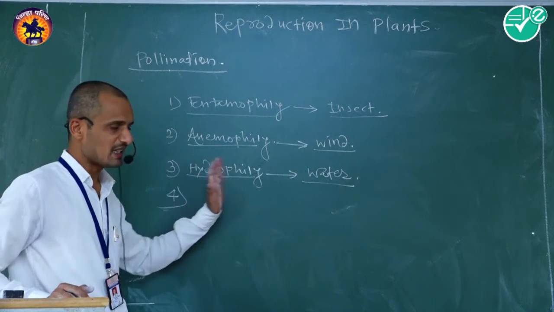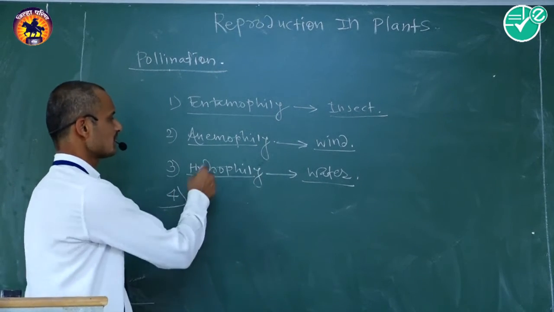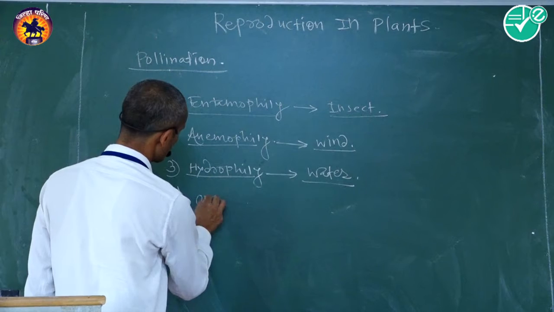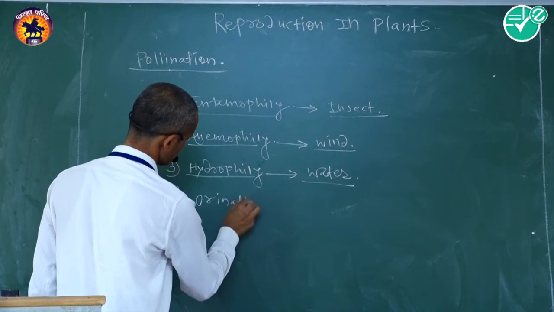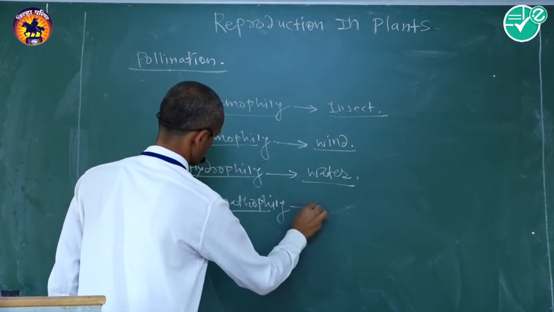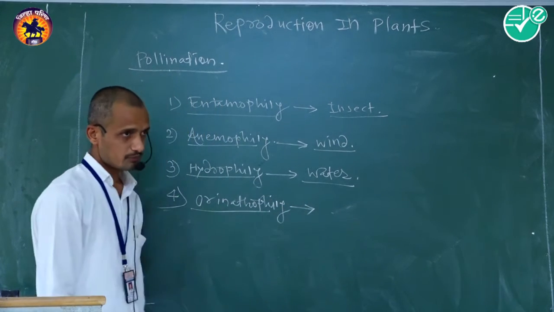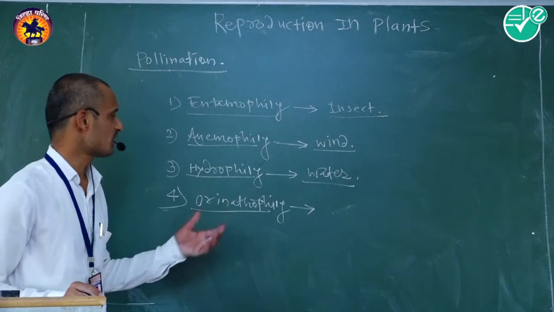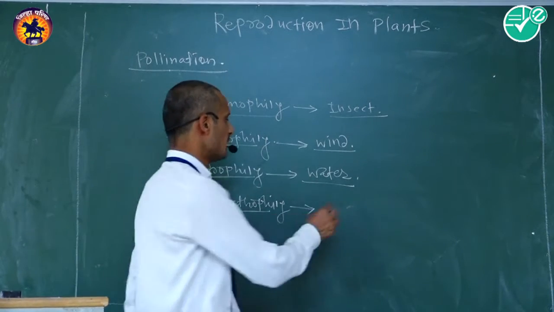Then another kind of pollination phenomenon is called ornithophily. The pollinating agent is birds.